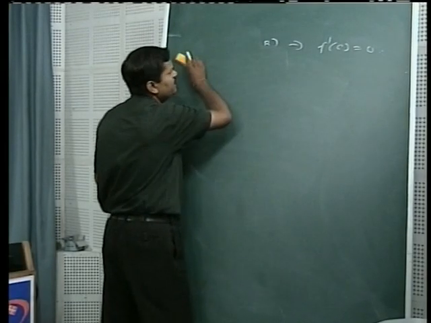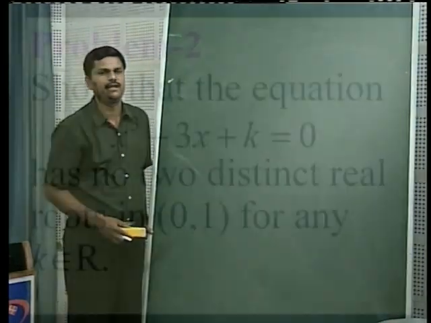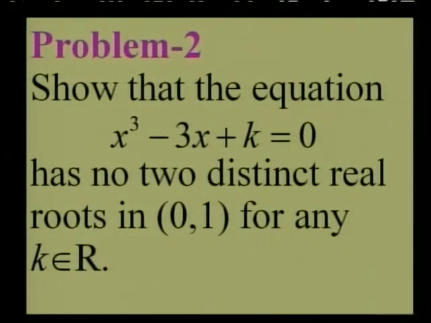Now let us see a similar problem on the screen. You can see on your screen the next problem. The equation x cube minus 3x plus k equal to 0 has no two distinct real roots in the open interval 0, 1 for any k belonging to R. I am writing this equation.